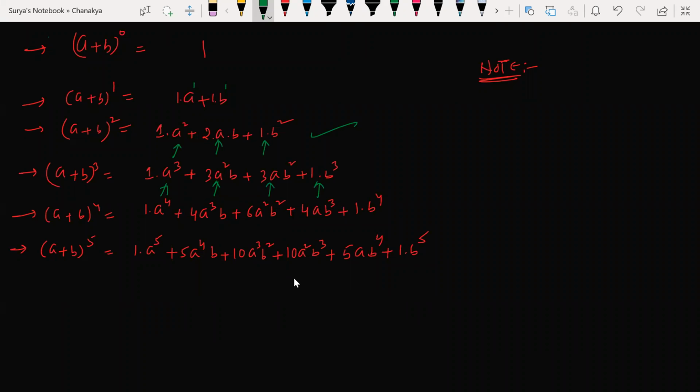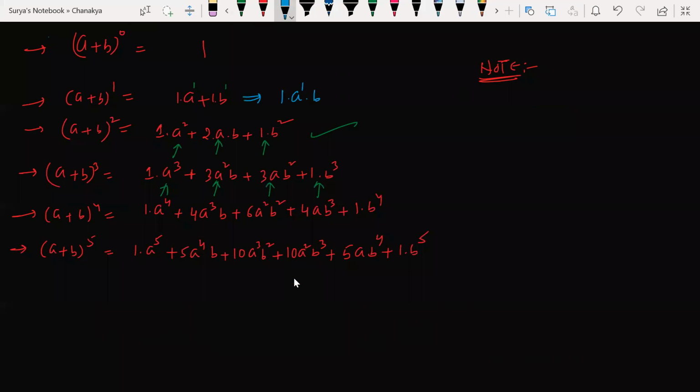So what's happening here? Power of the A keeps reducing, from maximum to minimum. Power of the B, what's happening here? Look at this. Power of the B started with a 0. If you observe this properly, beta, look at this, it is written as what?